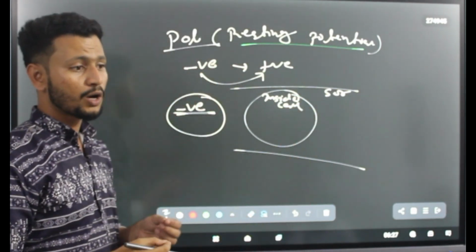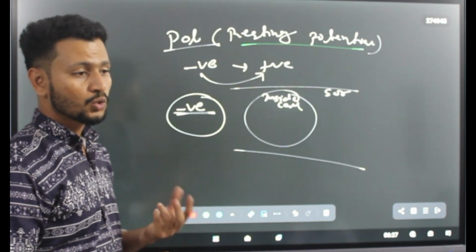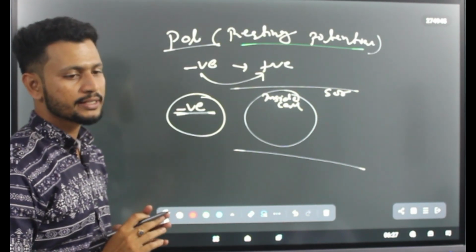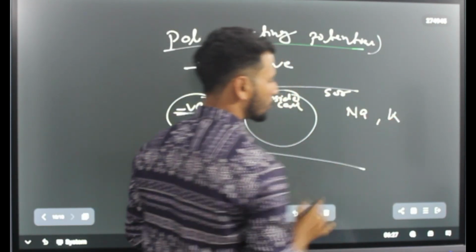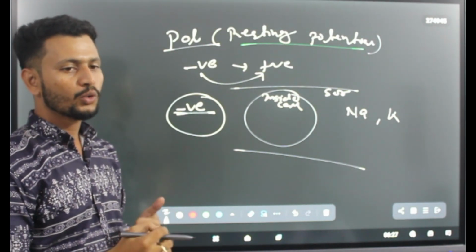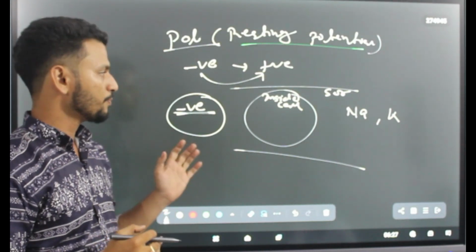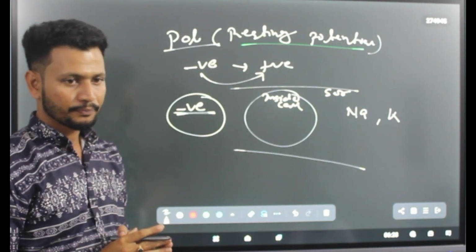We will be discussing different components and electrolytes which help us to perform this activity. So one is sodium and the other is potassium. These two elements take a vital role in exchanging impulses from neuron to neuron or from neurons to any other component.